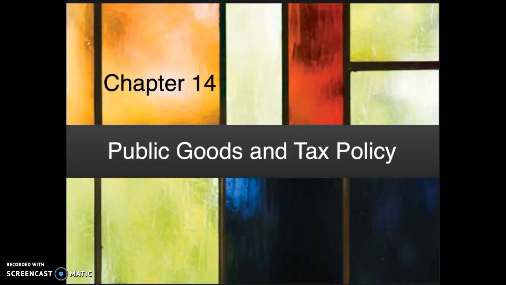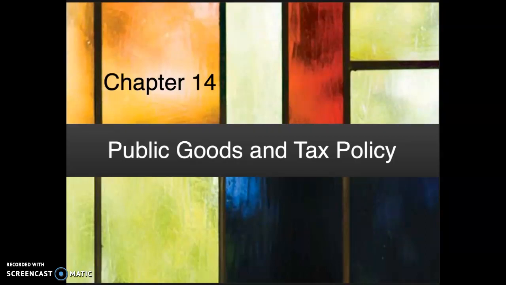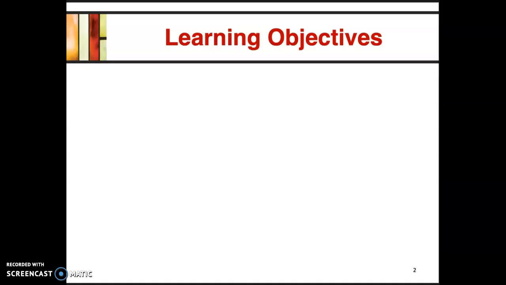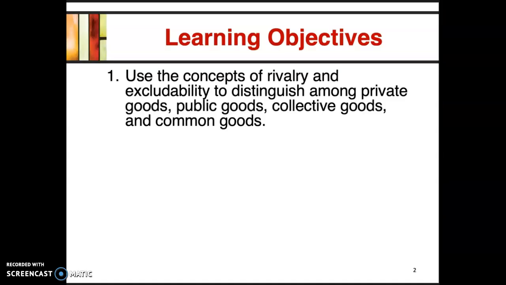Okay, so again, I'll go through the learning objectives. I want you to focus on the learning objectives for this chapter. For the first learning objective, we look at the concept of rivalry and excludability. You need to understand what rivalry means and what excludability actually means.